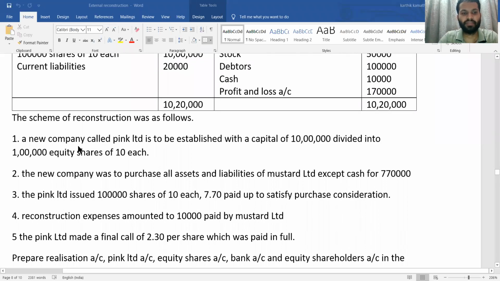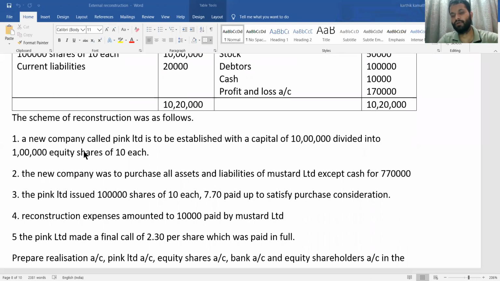First adjustment: a new company called Pink Limited is to be established. So Pink Limited is your purchasing company, that is nothing but the transferee company. Its share capital is given as 10 lakh, divided into 1 lakh equity shares of 10 each. So 1 lakh into 10, 10 lakh authorized capital information is mentioned.